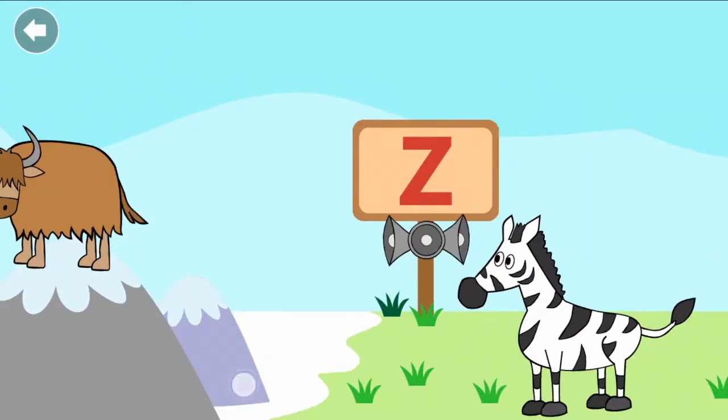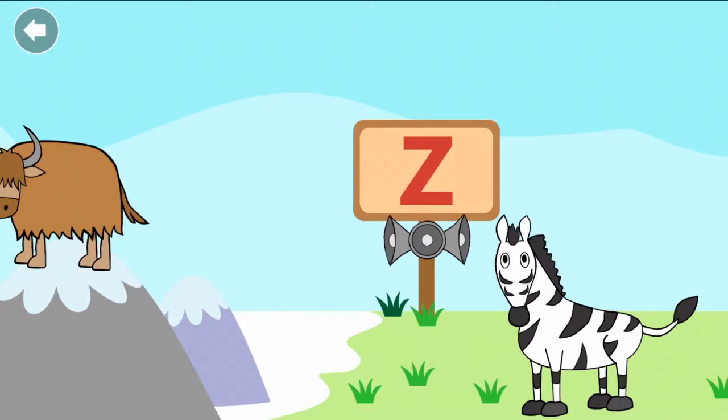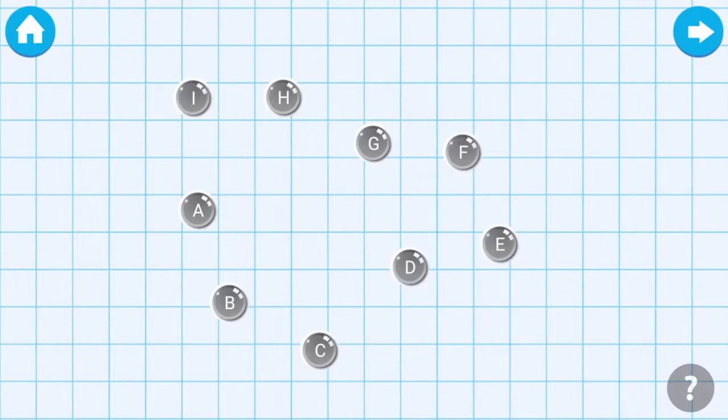Y for yak. Z for zebra. Connect the dots in the sequence to form the picture.